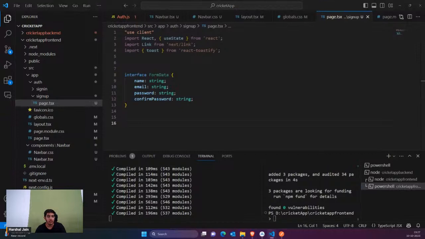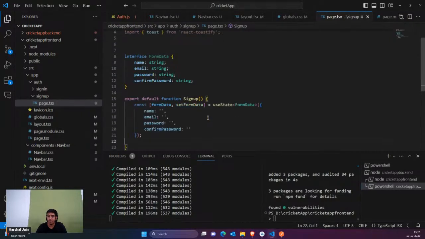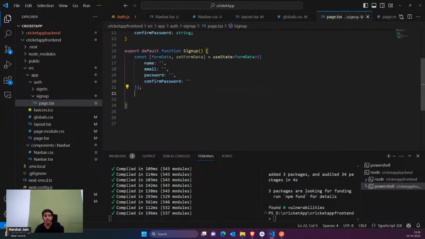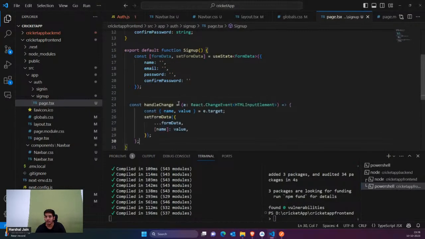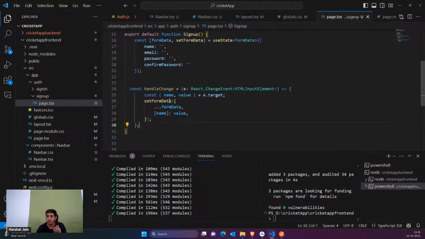Then we are going to export it like this. Then we are going to create a hook which takes these four details, that is name, email, password, and confirm password, from the form. Then if there are any errors, we would just show the errors. One more thing, whenever there is a change in any field, I hope you know what form data is. Suppose there is a change in the name field or the email field, whatever is the value of that field, I would just set that into my form data.